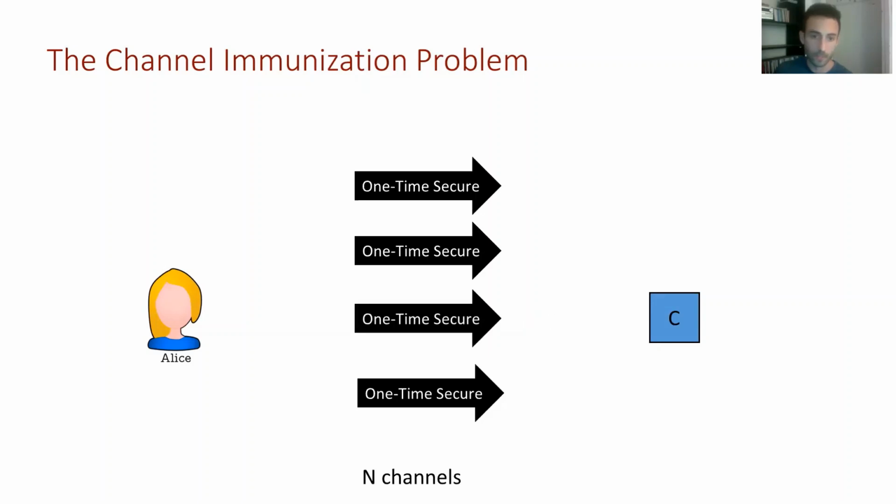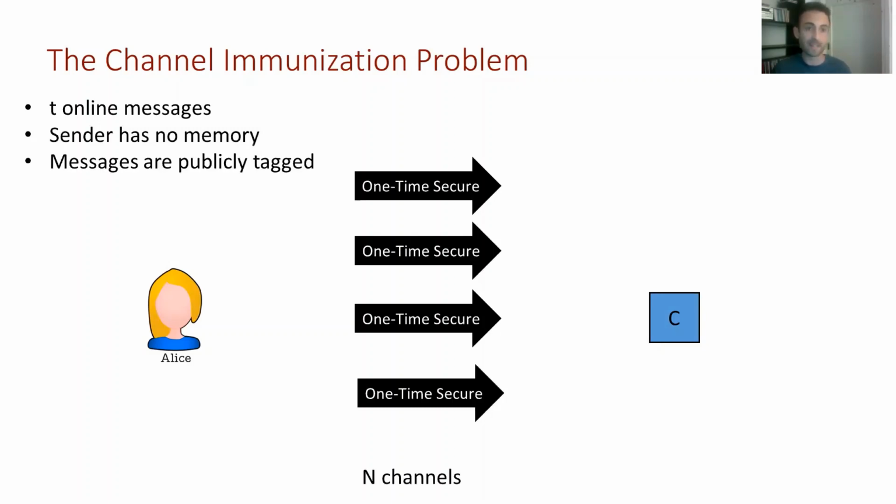So Alice has T messages she wants to send. A naive solution would have been to send one message on each one-time secure channel and then we are done. But the problem is that Alice has no memory and the messages come out online, so she doesn't know which channels she has used before. The advantage she does have in order to solve this problem is that every message is publicly tagged. So for every message we have a tag in a tag domain that corresponds to Alice's input.